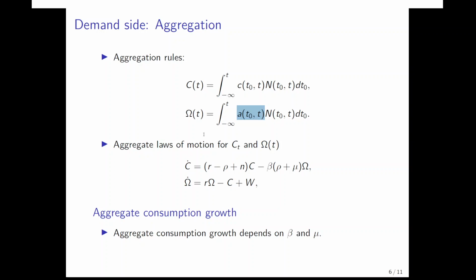And this then applies aggregate laws of motion for consumption and assets in the following way that we have below here, where the first one can be interpreted as an aggregate Euler equation if we divide it by aggregate consumption again. And what it shows is that this differs crucially from the individual Euler equation, because there is an additional term that we have here that depends on the birth rate and the death rate. And this term shows up because of generational turnover.